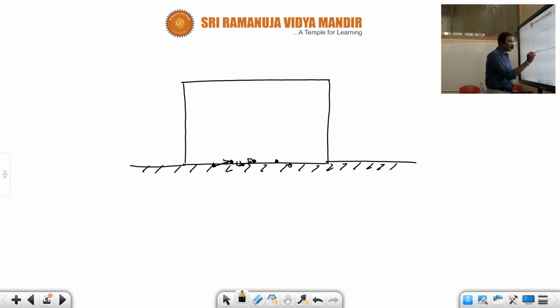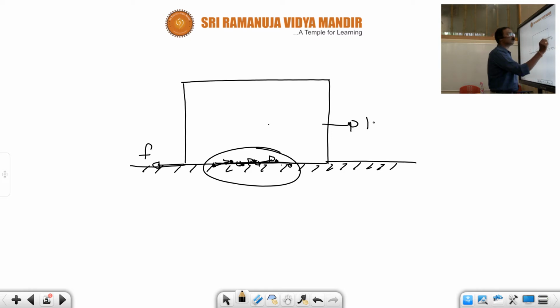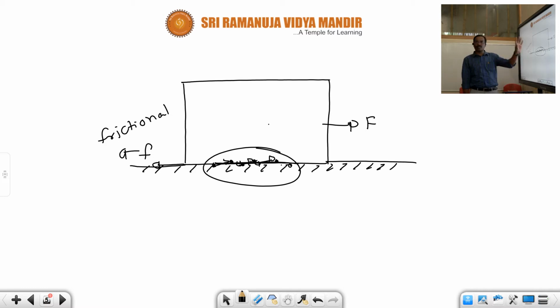So the attractional force between the molecules of the surface and block will cause the friction, which will act tangent to the surface. The resultant force of these intermolecular or attractional forces between the molecules is in the opposite direction to the applied force, and this force we are calling frictional force. This frictional force will reduce the relative motion of the bodies, and then the acceleration is automatically going to decrease.